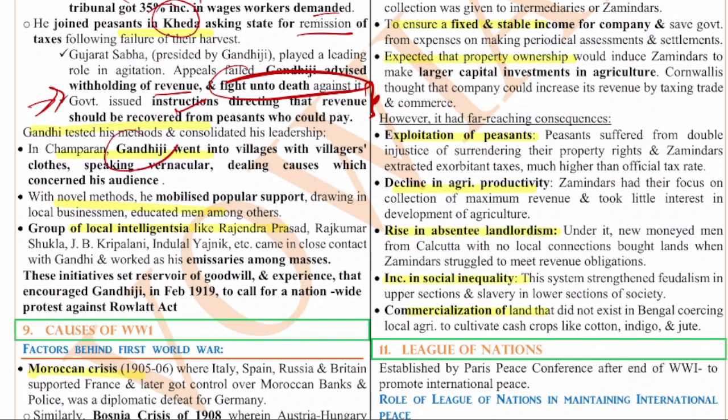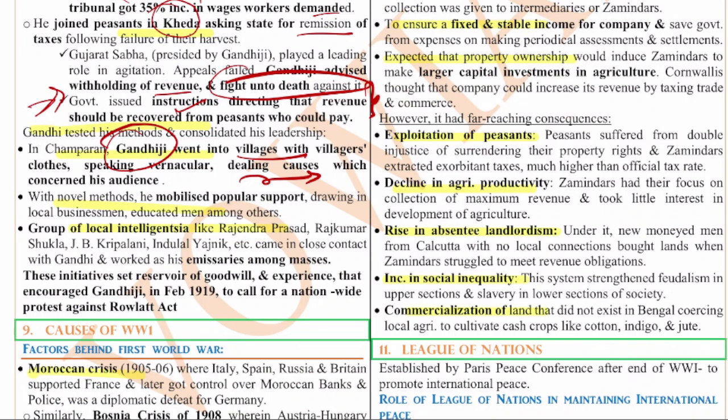In Champaran, Gandhiji went into villages in local clothes, speaking in their vernacular language, dealing with local causes and involving masses. So what Gandhiji has done, his major contribution, is he involved the masses in the freedom struggle. He gave them that sense of identity. He gave importance to them.